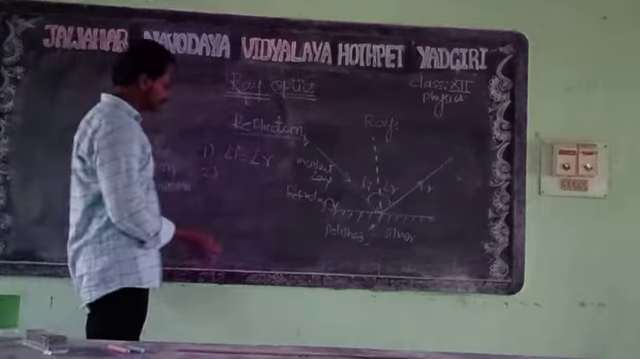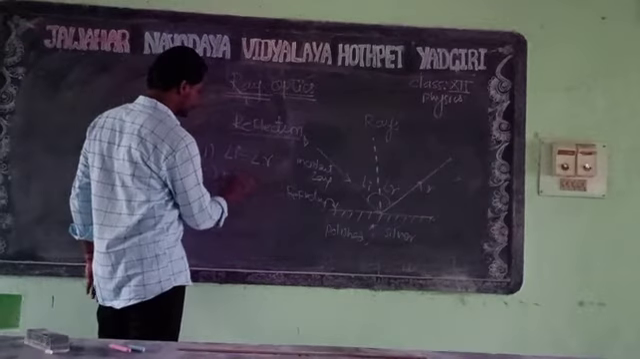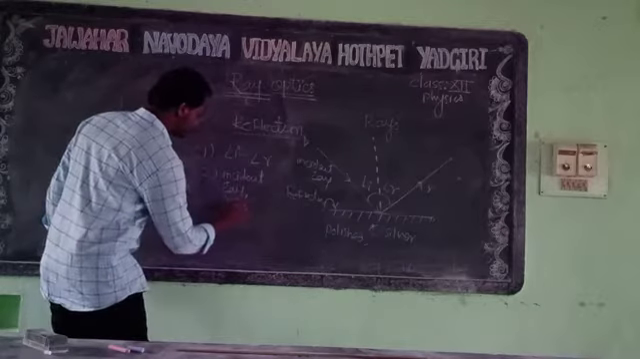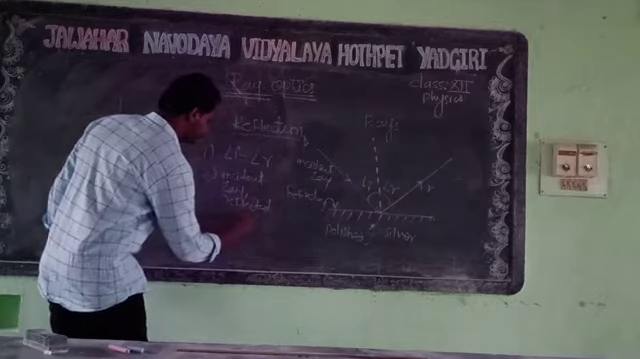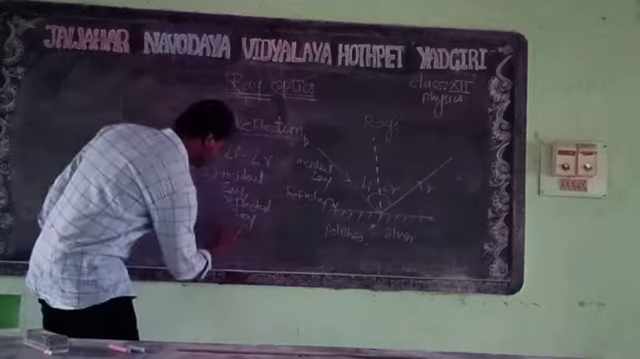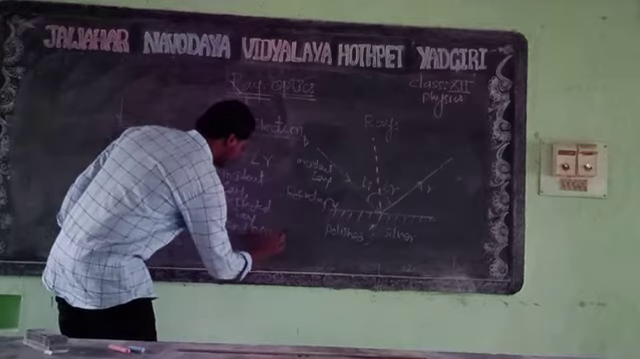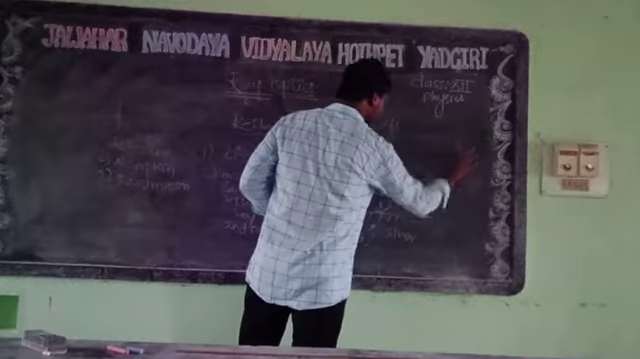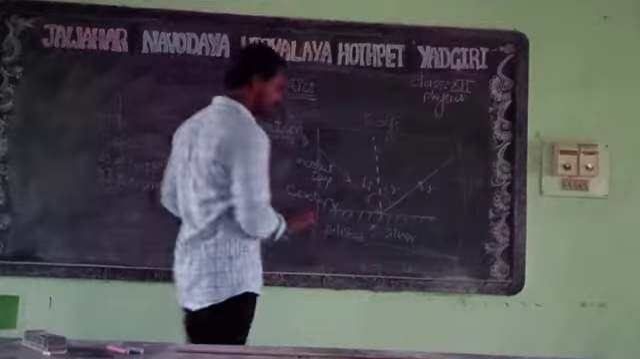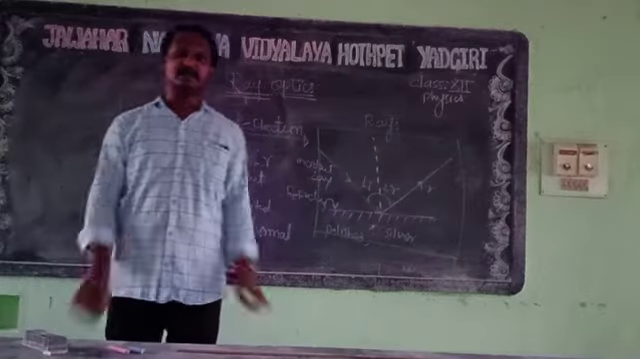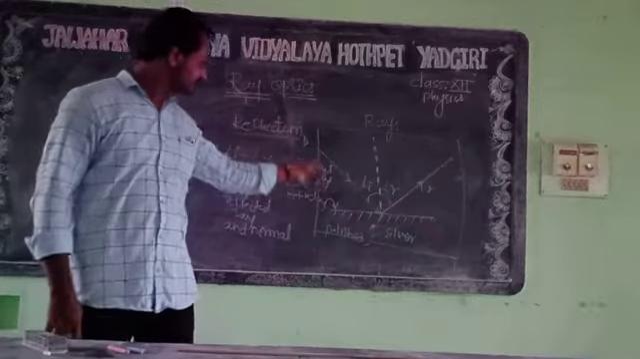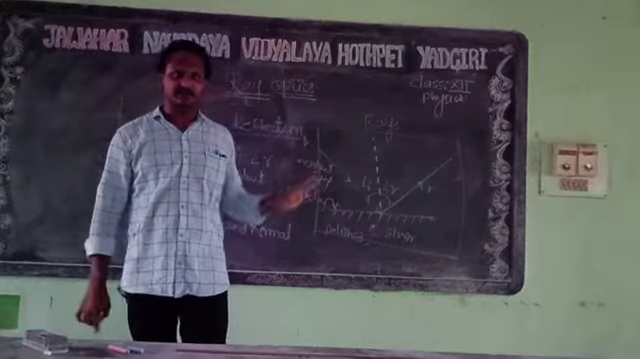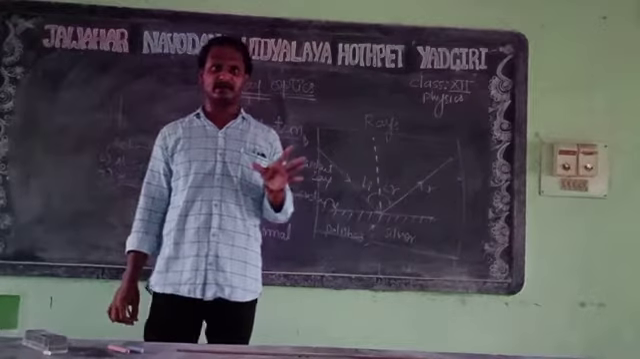Now the second law is that the incident ray, reflected ray, and normal will be lying in the same plane. You can consider it a single plane of paper. This is called the plane of paper. It means the incident ray, reflected ray, and normal must be in a single plane. Then only the law will be applicable. Otherwise, we cannot apply the law of reflection.